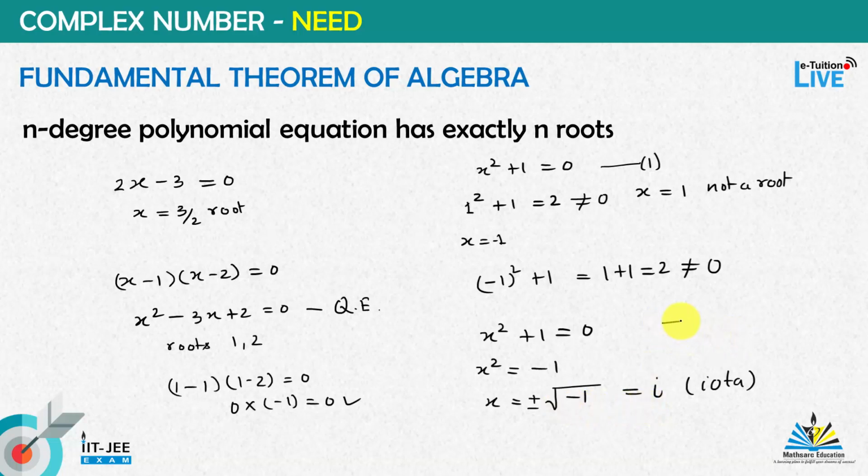So you can see here, now this equation can be written as x square minus under root minus 1 whole square is equal to 0. So we will have two roots for this, as x square is equal to under root minus 1 whole square. This implies x equal to plus minus under root minus 1, or x is equal to plus minus iota. The equation x square plus 1 equal to 0 has two roots: one is iota and another is minus iota.